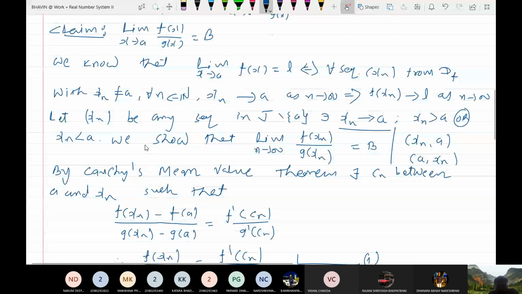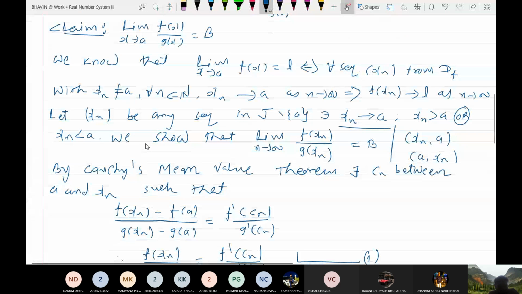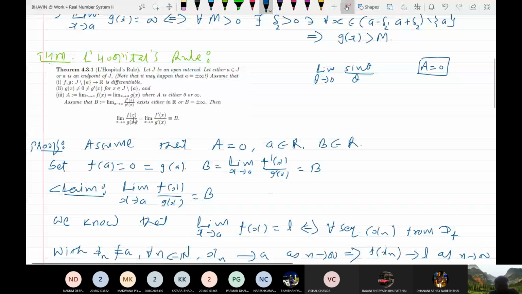Yes, sir. Now let us consider the second case. Let us assume that a equals infinity. Here I have taken that capital A equals 0.